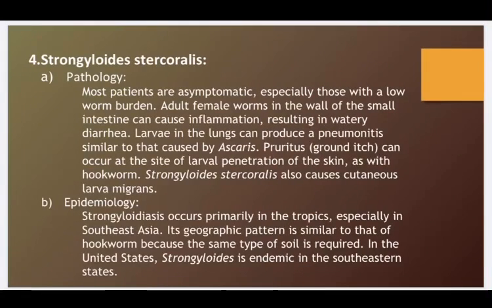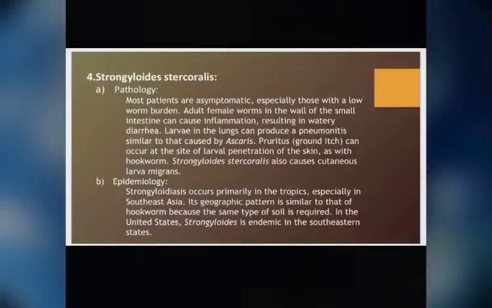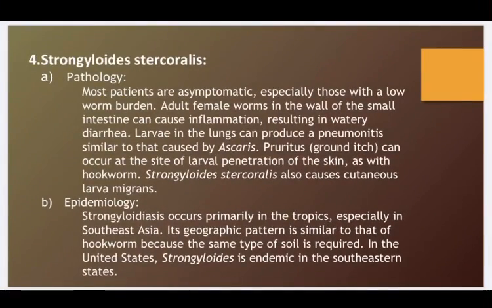Then we have Strongyloides stercoralis. Pathology. Most patients are asymptomatic, particularly those that have a low worm burden. Adult females in the wall of the small intestine can cause inflammation resulting in watery diarrhea. Okay, so they are causing watery diarrhea. Larvae in the lungs can produce pneumonitis similar to the one caused by Ascaris. So they can also cause pneumonitis, which was being caused by Ascaris as well.